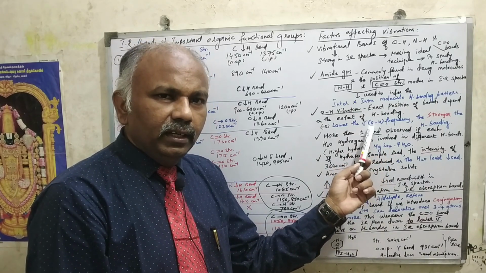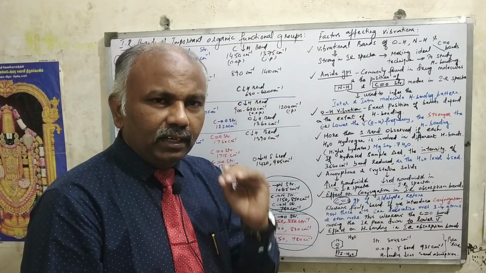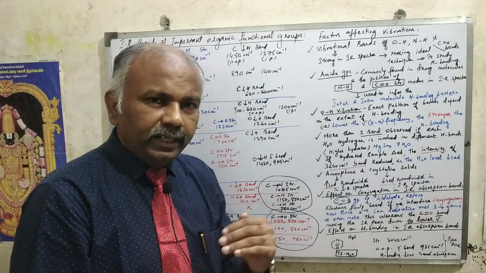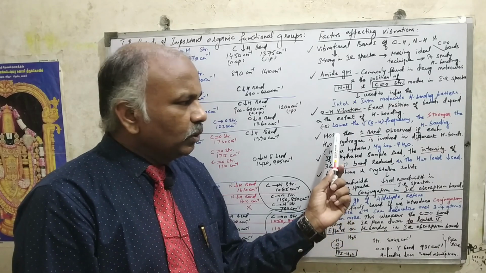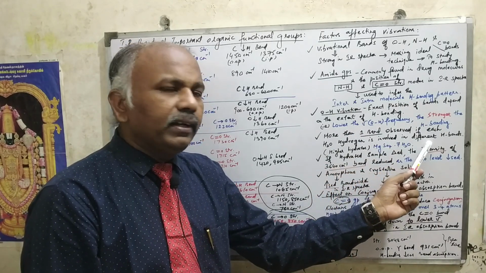Originally the hydroxyl group free stretching vibration will be coming at 3600, but in the case of acid it will be coming from 3000 to 2500. It is reduced. Why? Because of intramolecular hydrogen bonding, right? So more than one band is absorbed, as each hydrogen is involved in different hydrogen bonds, right?